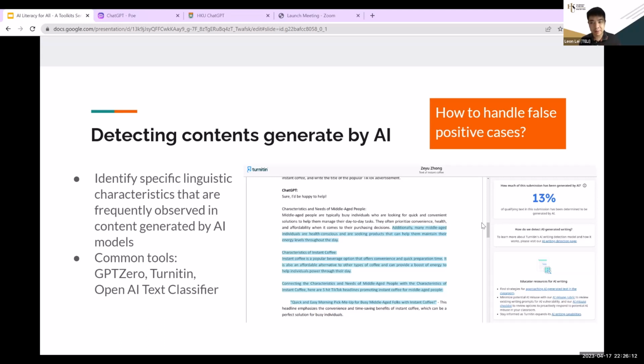You have to check with students. Sometimes if students write in a very structured way, it looks mechanical, and it will also be detected. So don't just rely on the highlighted content and the metric. You have to check case by case.